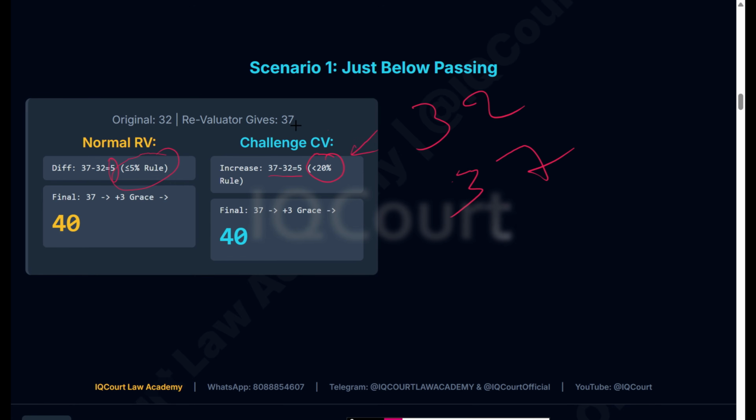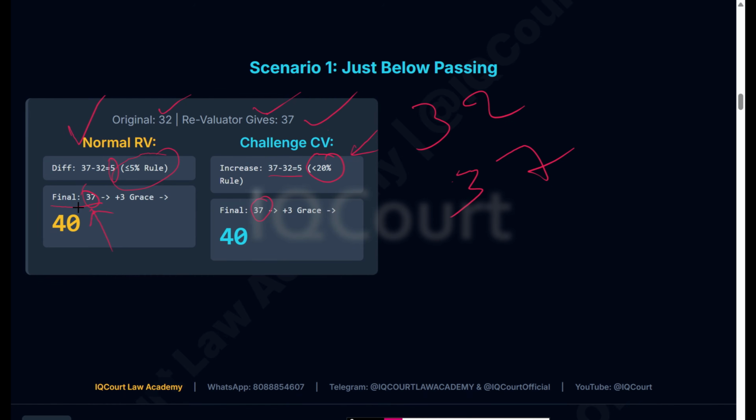If you go for normal revaluation, what happens? When your score is 32, the revaluator gives you 37. I will tell you what happens. The final score is 37. So you will think you will fail, right? Here the revaluator will give you 5 marks extra, less than 20%. So the rules will apply, and the final score is 37.